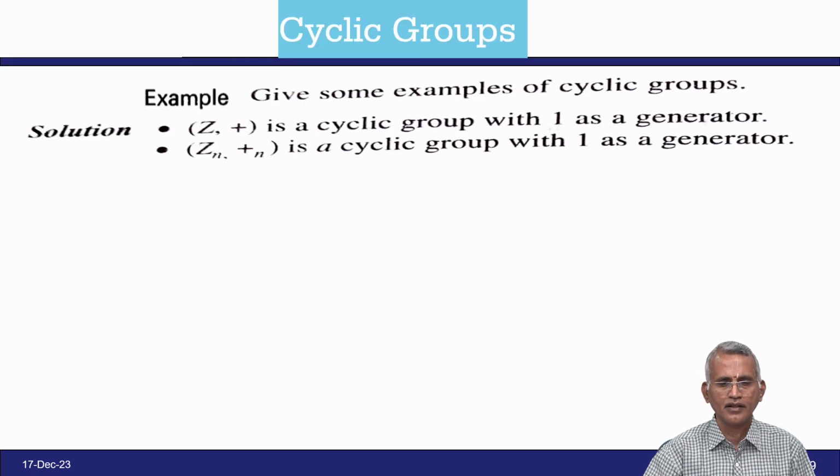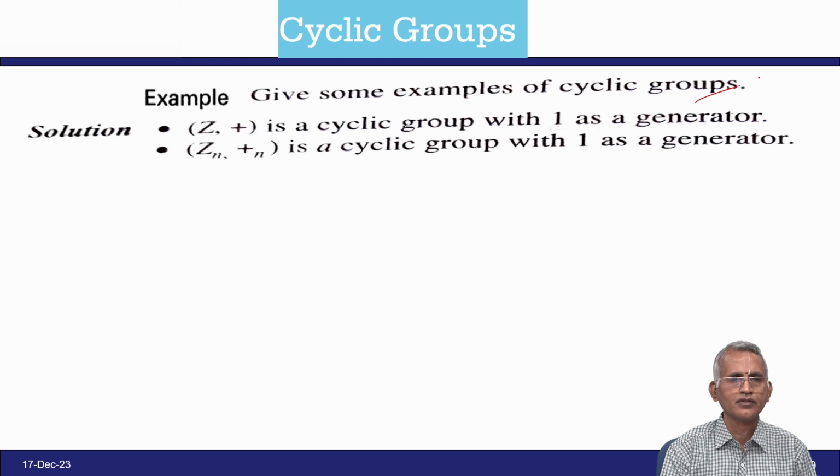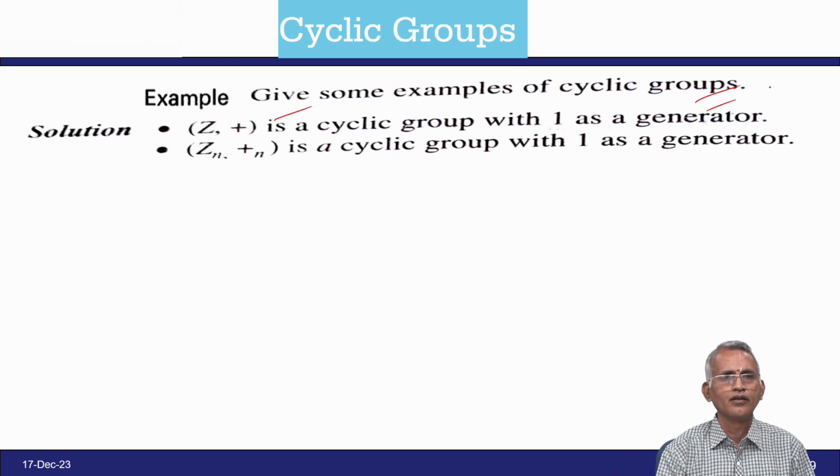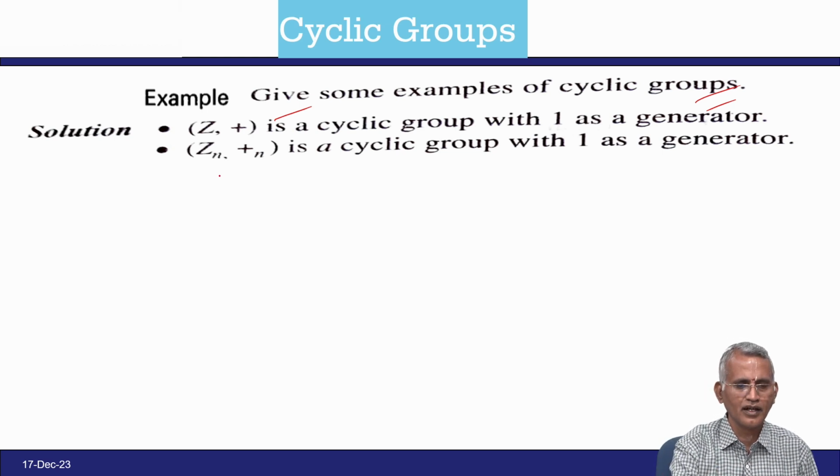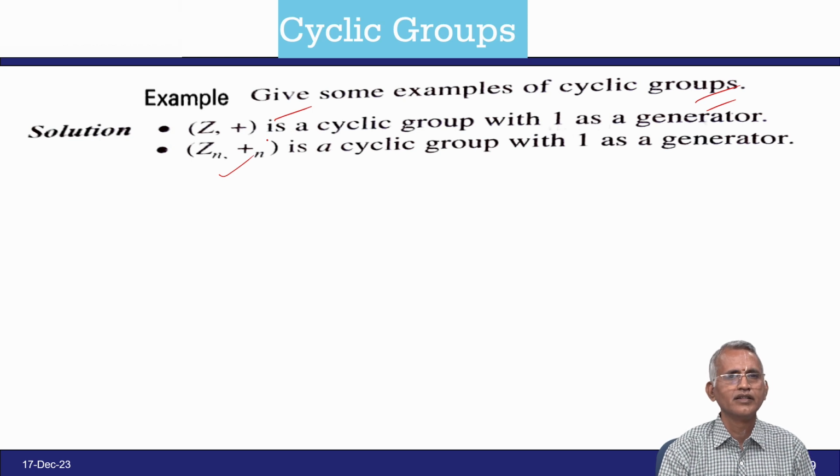Further, some examples of cyclic groups. You take the set of all integers with the operation plus, which is a cyclic group with 1 as a generator, because you take any number, add 1, and after adding 1 again and again it comes cyclically. A very good example is integers modulo n, which is a cyclic group.